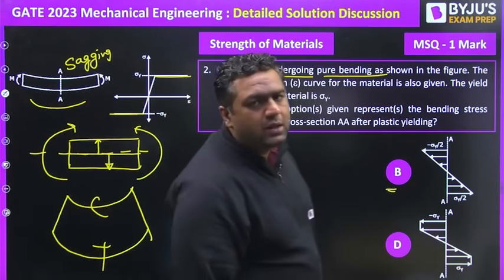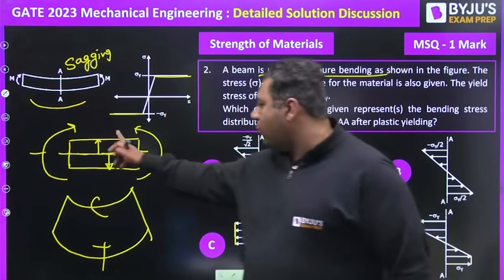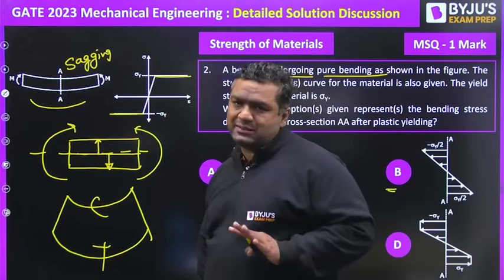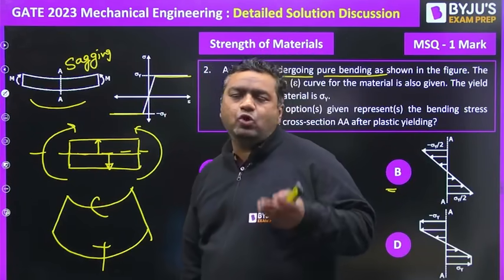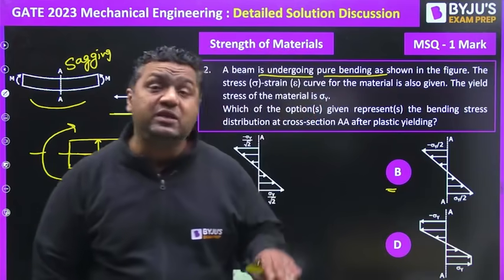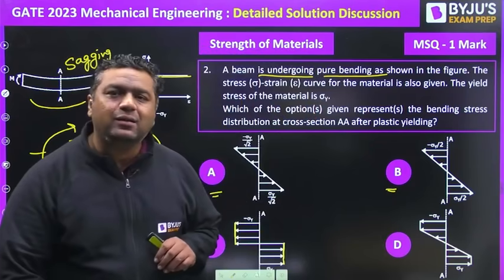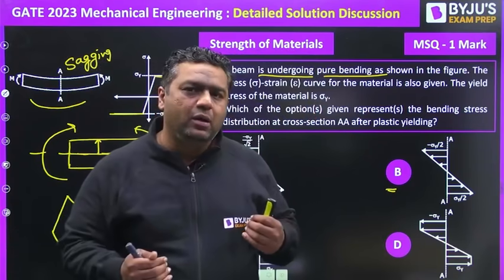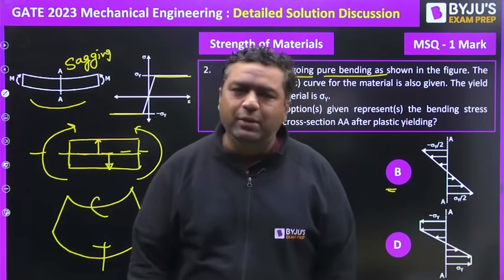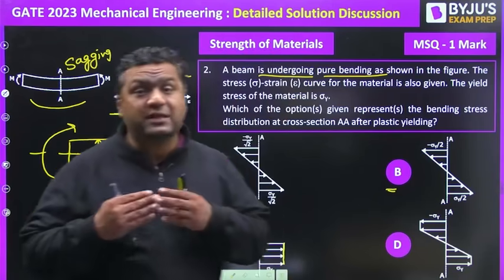So at the top and bottom fibers the stresses will be maximum. Obviously the top and bottom fiber stress will first reach the plastic limit. So definitely it is possible that the top and bottom fibers have already entered into the plastic region, but other fibers have not reached.